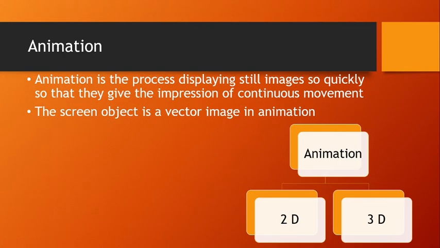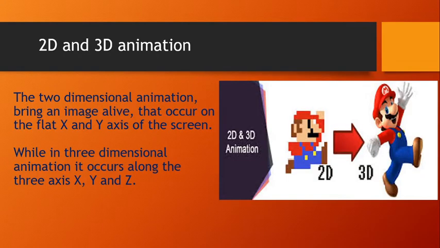Generally vector images are used in animations to provide better quality. So animations can be either 2-dimensional or 3-dimensional, though we have more than this nowadays. So the general milestones are 2-dimensional and 3-dimensional images. So 2-dimensional animation brings an image alive.